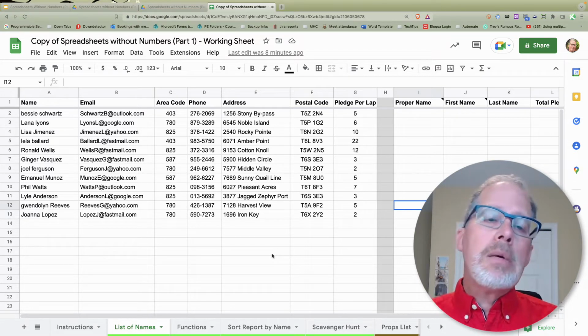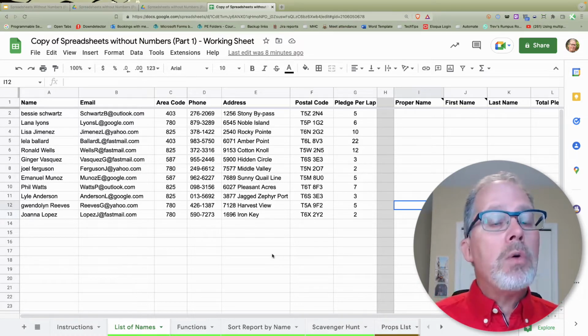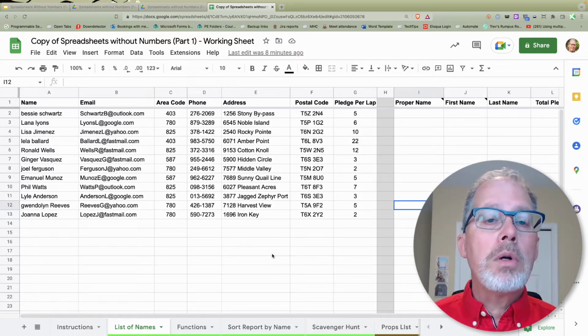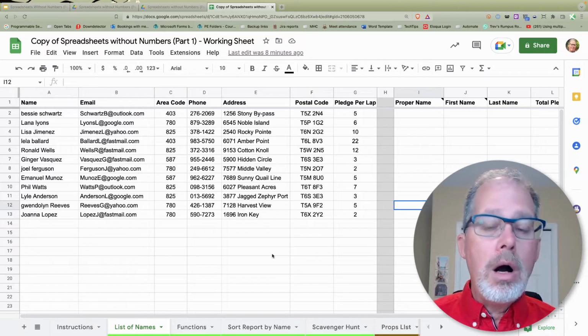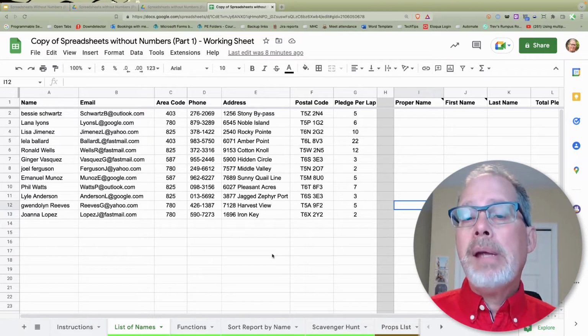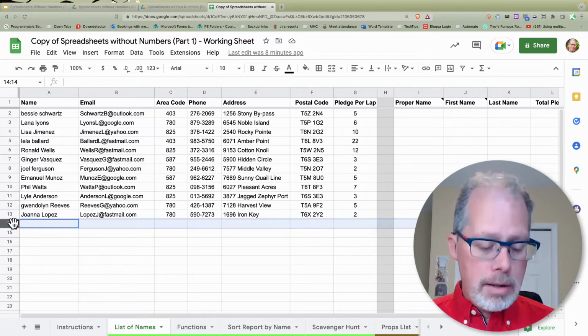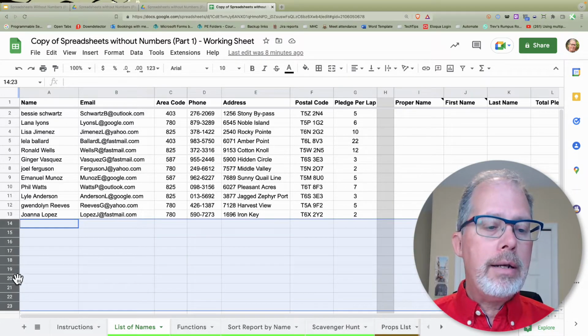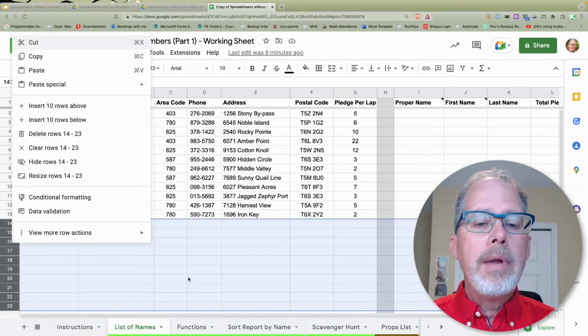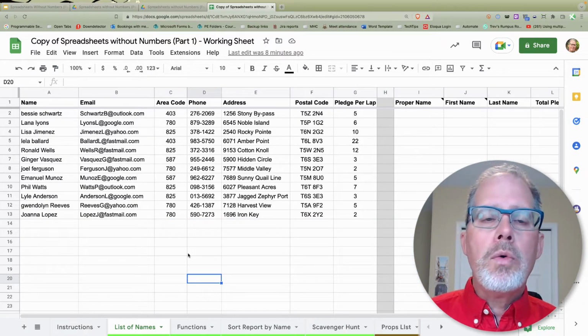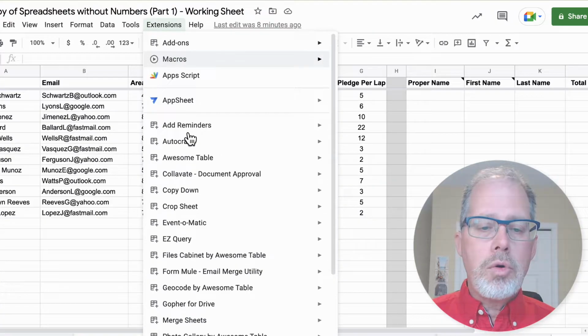And when we get into some of the reports, if you have blank rows there, they will show up in your reports, which makes things really awkward sometimes. So what I always say to people is get rid of all those blank rows. Now you can go and start here, scroll to the end, click on it, right click on it and delete it. But I have a tool that I use called Crop Sheet.